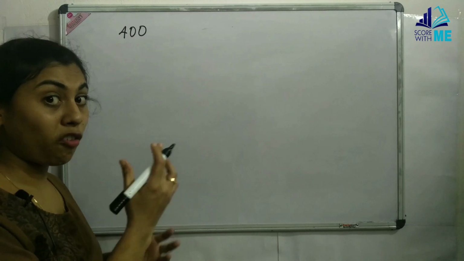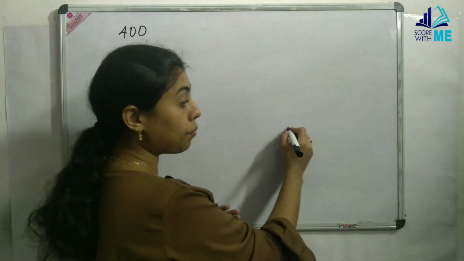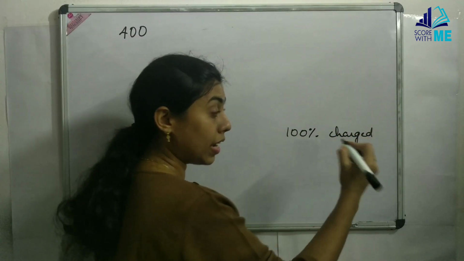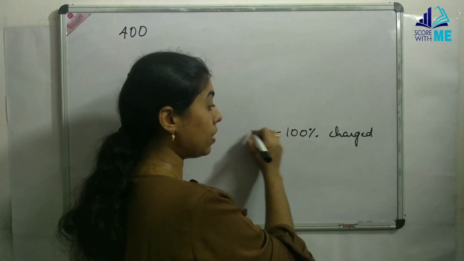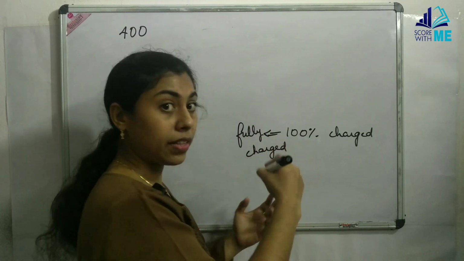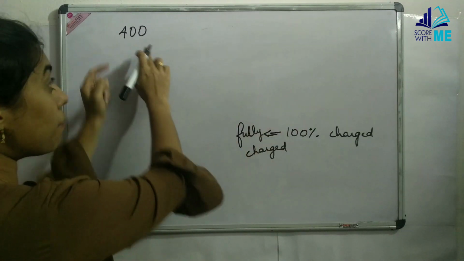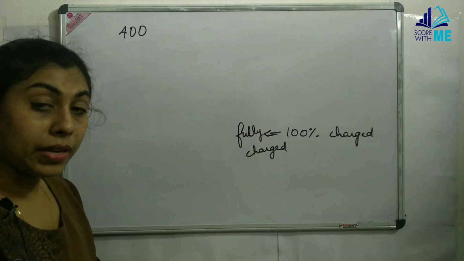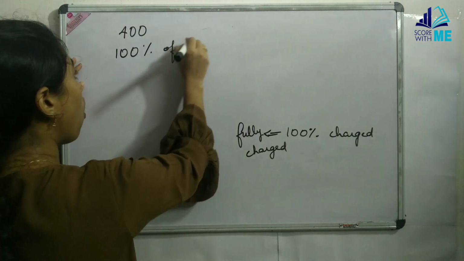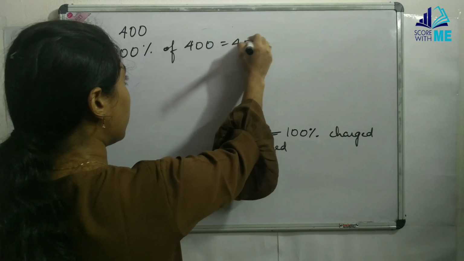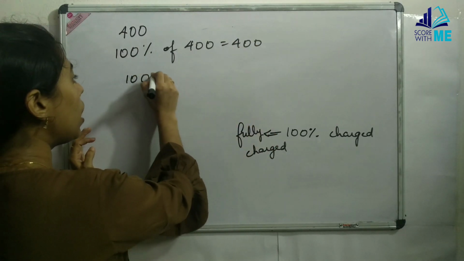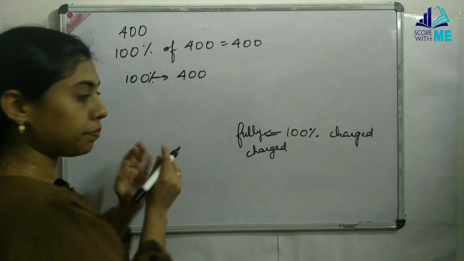Any number fully means it is 100%. As we took the example of a mobile getting charged, when we say that the mobile is 100% charged, what does that mean? It means it is fully charged, so there is nothing more to get charged. So if I have a number as 400, that means 100% of 400 is 400. Full 100% is 400. So I will denote 100% is 400.